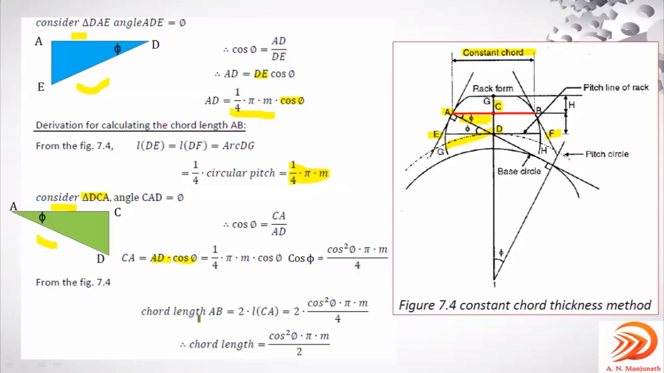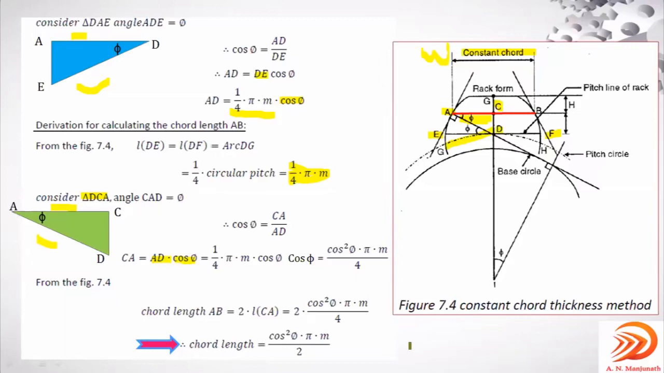So chordal length AB, this red color marking in the main image, AB equal to 2 times the length of CA. After doing all this substitution, you're going to get this chordal length. You can write in terms of the W, right? So cos square phi pi M by 2. As you compare with the previous one, this is the constant chordal method.